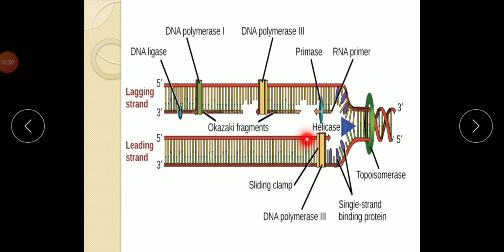So that is why we call it semi-conservative replication. A single DNA molecule slowly opens, unwinds and forms new strands and replicates itself. So this is known as semi-conservative replication.